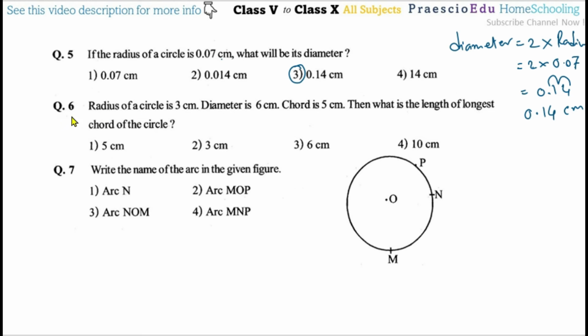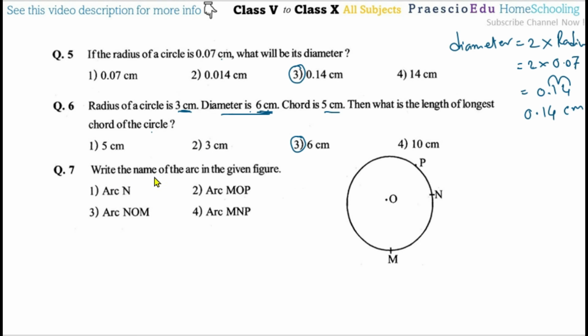Now question number 6, radius of the circle is 3 centimeter, diameter is 6 centimeter, then chord is 5 centimeter. Then what is the length of the longest chord of the circle? Longest chord of the circle we know is the diameter, and diameter is 6 centimeter. So this is 6 centimeter, the length of the longest chord.